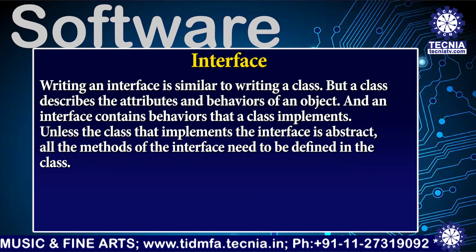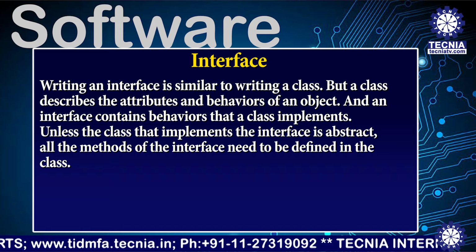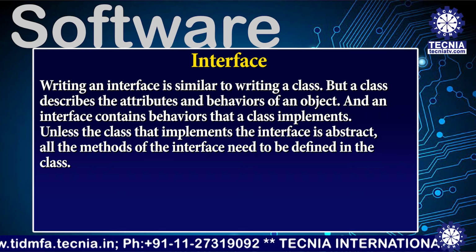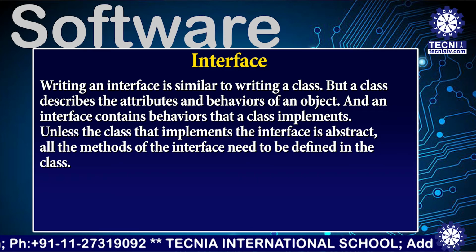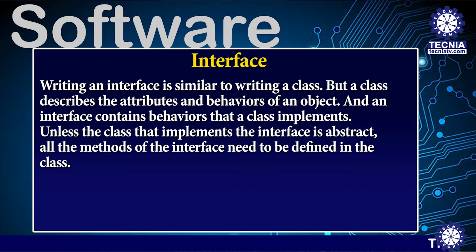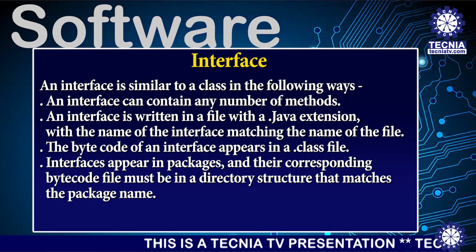Writing an interface is similar to writing a class, but a class describes the attributes and behaviors of an object. An interface contains behaviors that a class implements. Unless the class that implements the interface is abstract, all the methods of the interface need to be defined in the class.